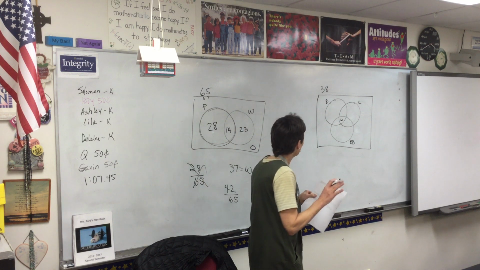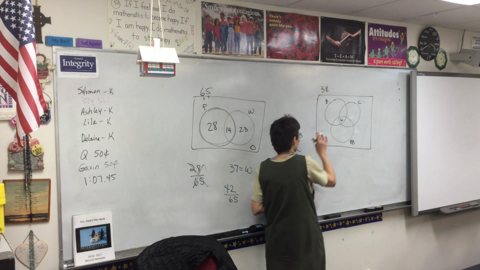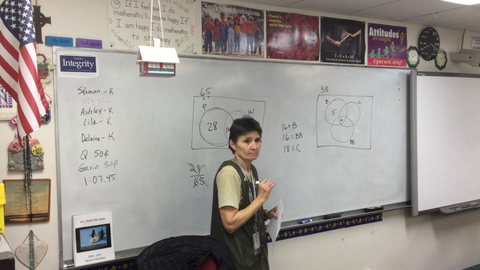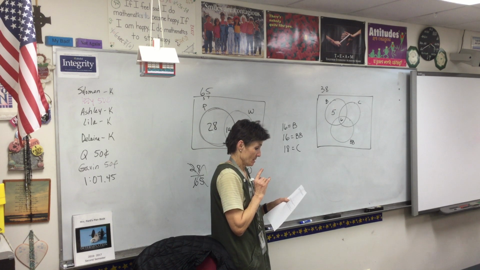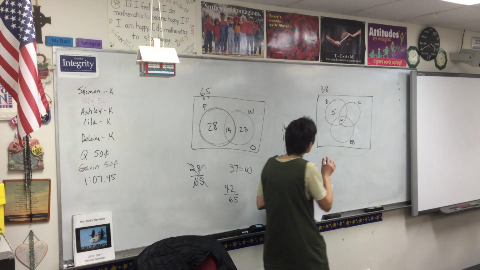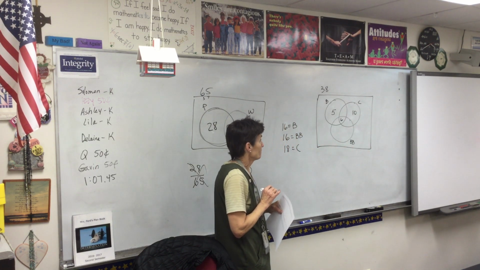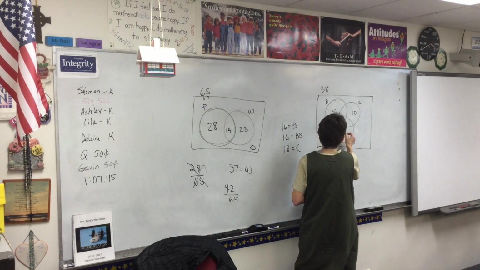Five love only brownies. So 5 love only brownies. Make sense? 10 love only cookies. And 7 love only banana bread.